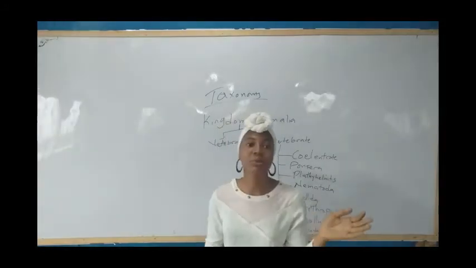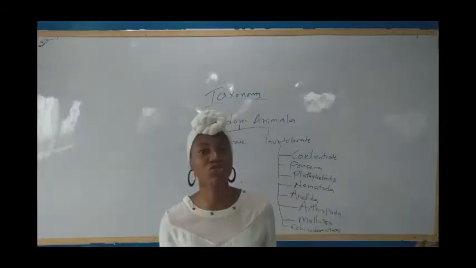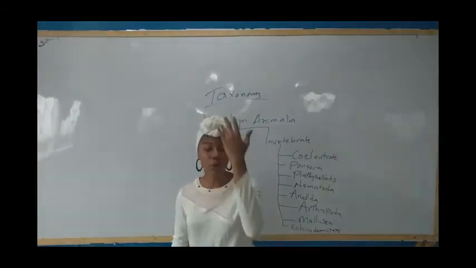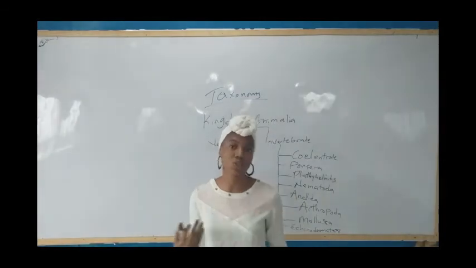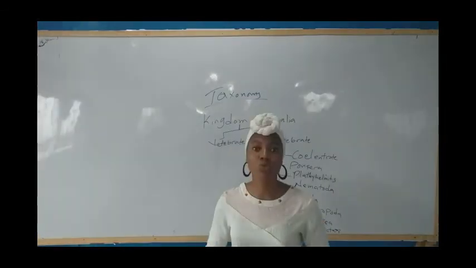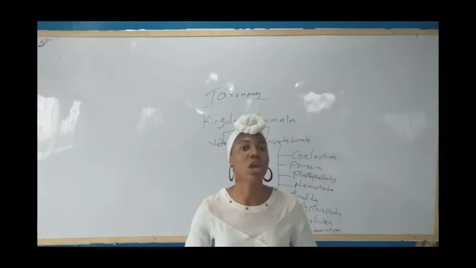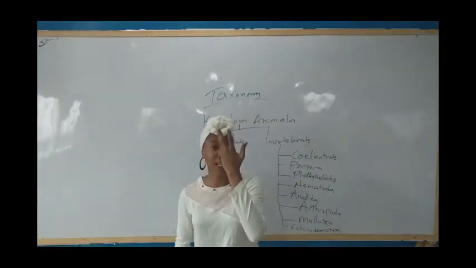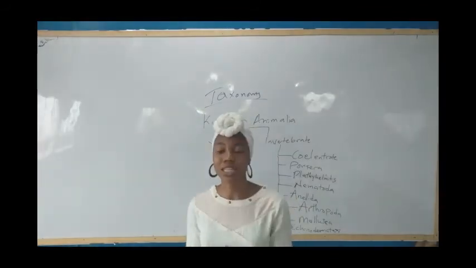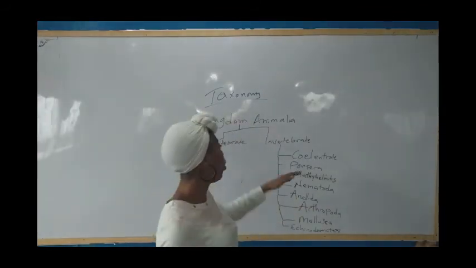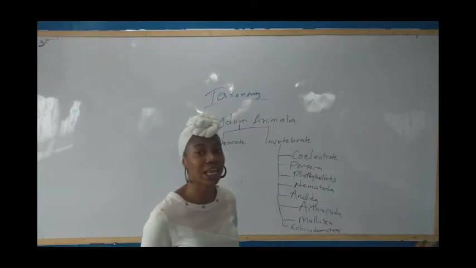We have radial symmetry and we have bilateral symmetry. Bilateral symmetry means it can be cut into two equal parts only from the middle. Like human beings, we have bilateral symmetry. When you divide a human being into two, you have one hand on one side and one hand on the other side. But coelenterates are radially symmetric.